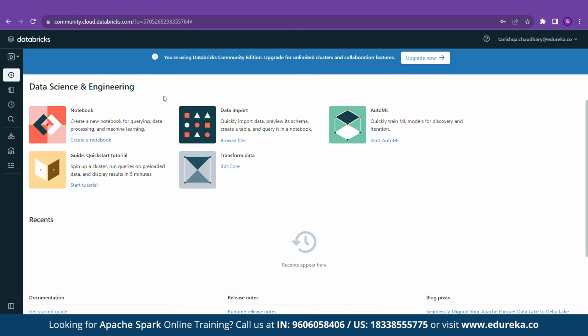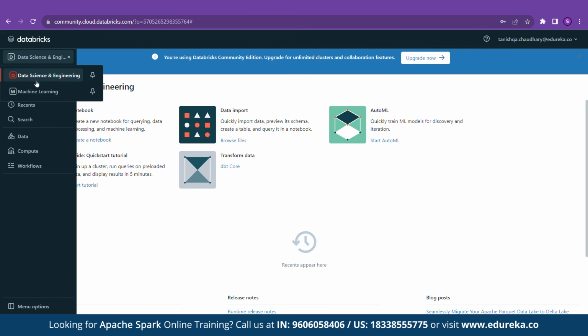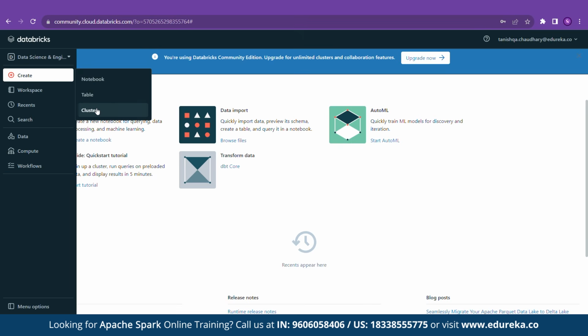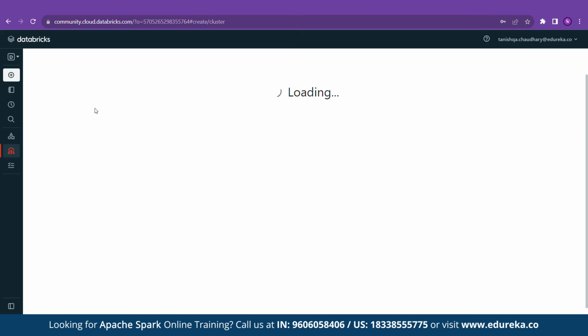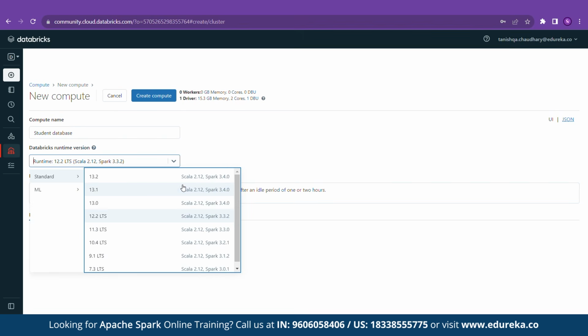First, you will need to log into your Databricks account. Click on the Clusters tab on the left hand side. Now, as you can see from the screen, you can create a cluster by clicking on the Create Cluster button. First we will name it. I will be showing a student database in this video, so I will be naming it student database, and it is also asking for the runtime version.